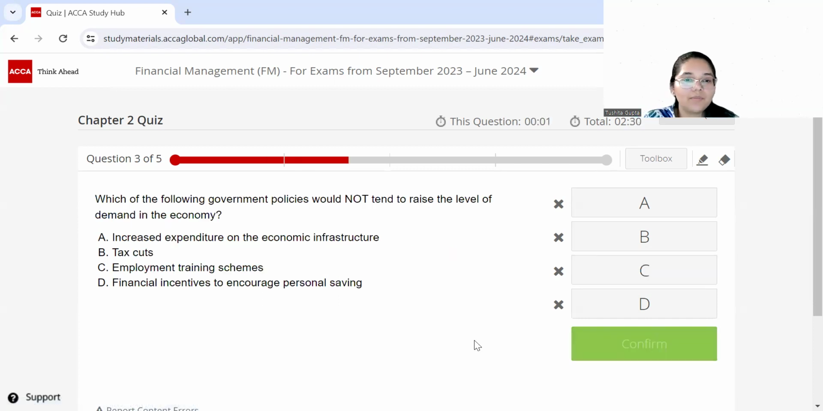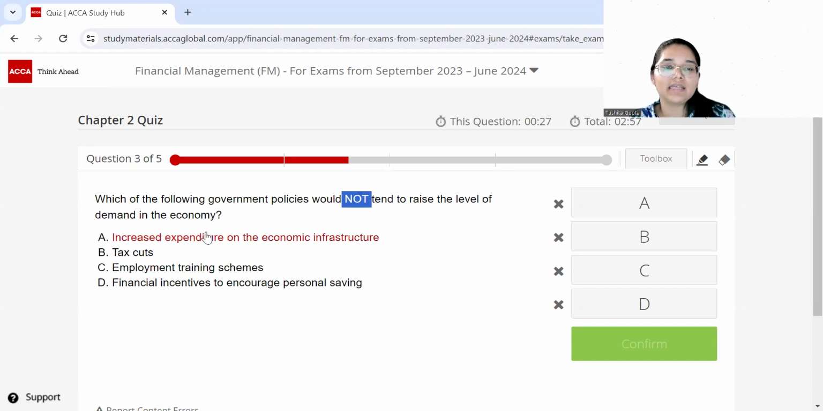Moving ahead to question number 3, which of the following government policies would not tend to raise the level of demand in the economy? So make sure that you pay attention to the fact that not has been highlighted over here, which means that you have to select the thing which is not. The 3 remaining options would be something which will help with increasing the demand. There's only one thing which does not help, and you have to identify exactly that.